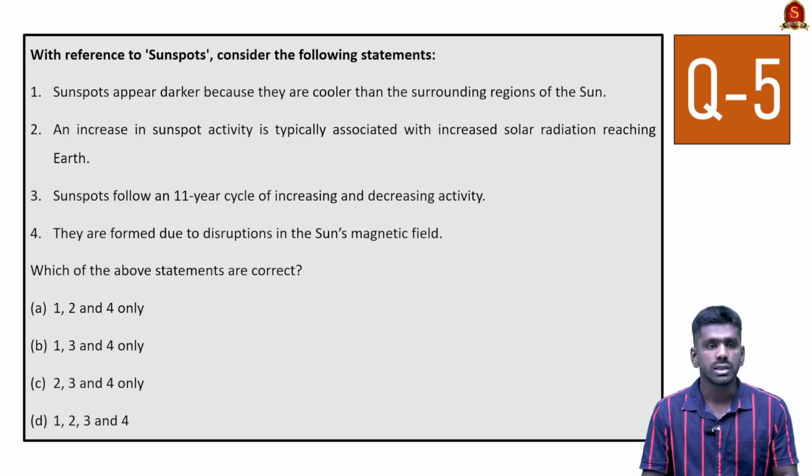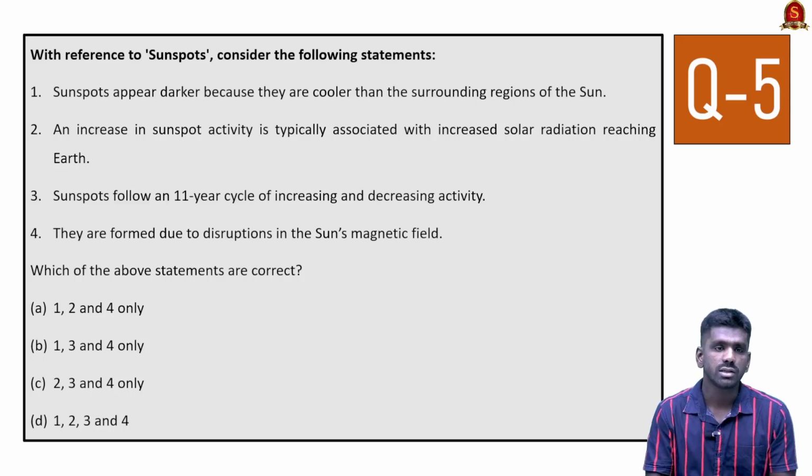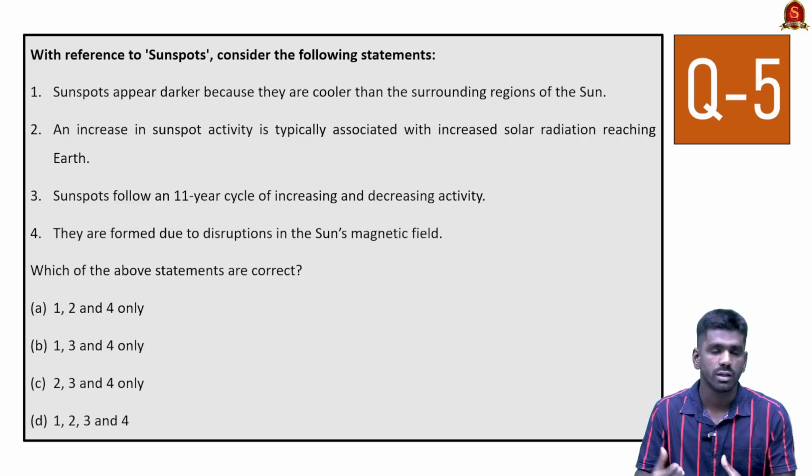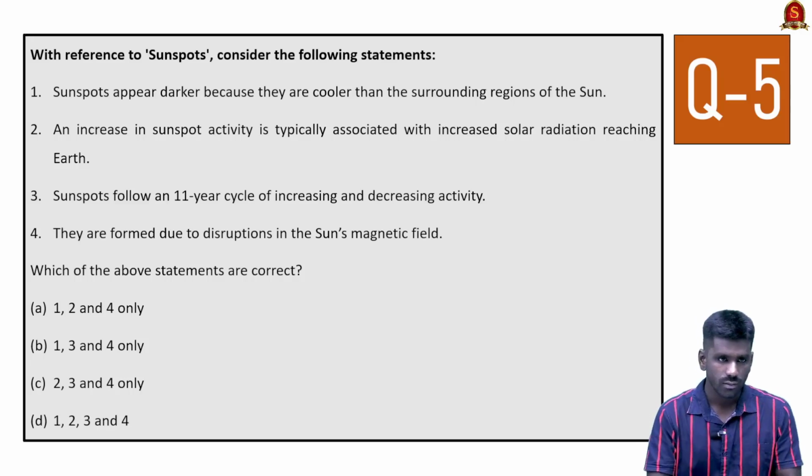Now look at the third statement. Sunspots follow an 11-year cycle of increasing and decreasing activity. In this 11-year cycle for the sun, in the first half there will be fewer sunspots and less solar activity, and in the last part of the cycle there will be more sunspots and more solar activity. This is called solar maximum and solar minimum. So this is an 11-year cycle, take note of it.